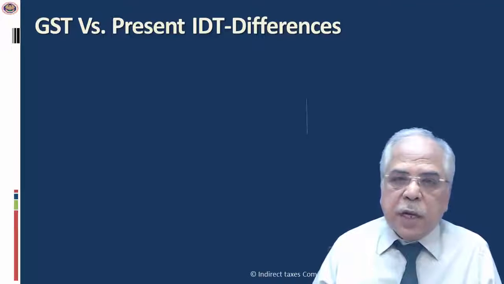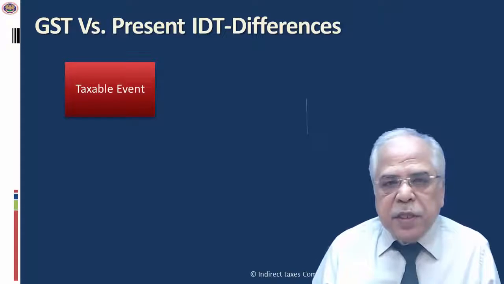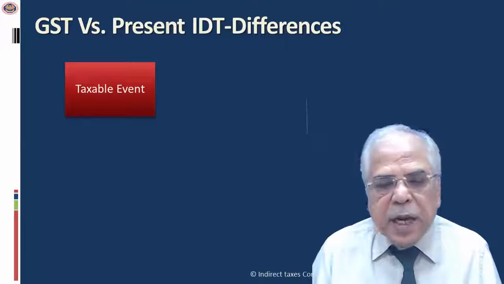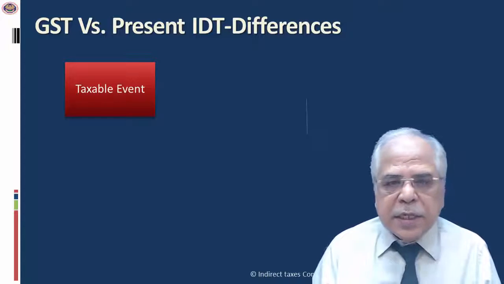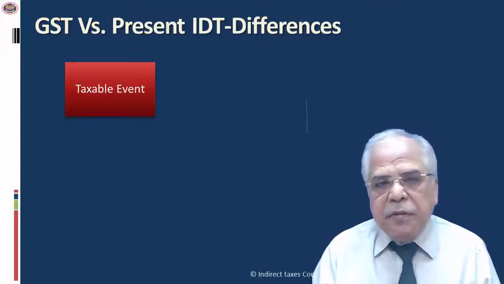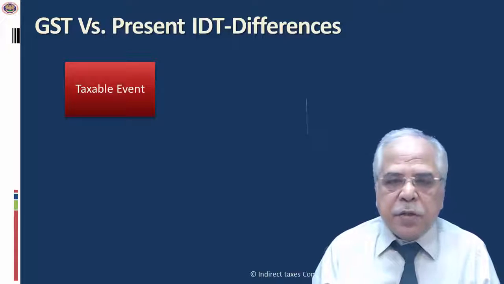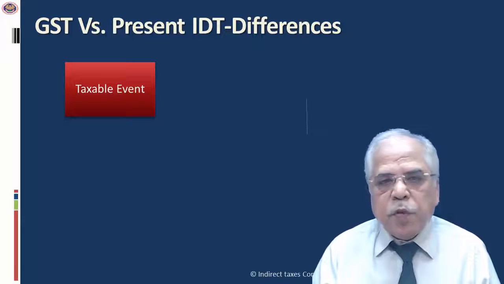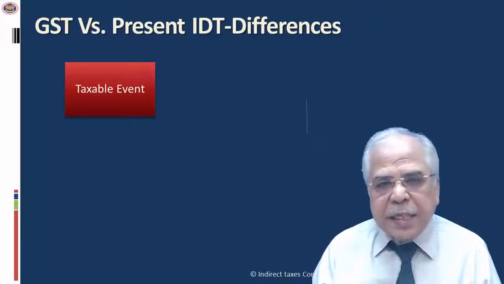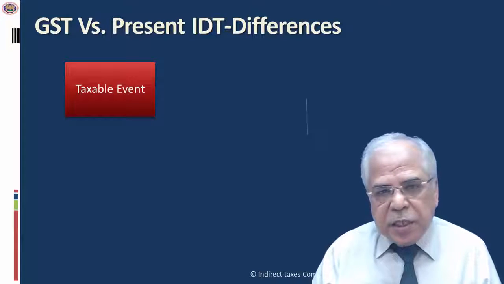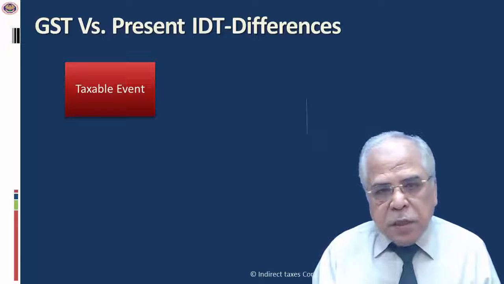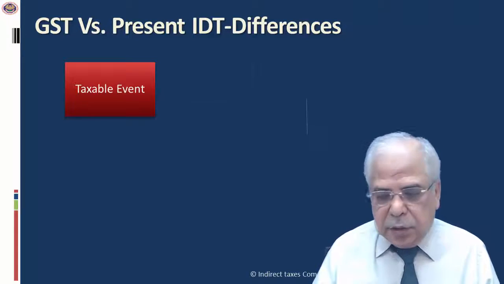Now friends, we'll come to the differences between the GST and the present indirect tax system. The biggest change and the biggest challenge is the taxable event. Presently, VAT is leviable on transfer of property in goods. Excise duty is on manufacture, service tax is on provision of service, whereas the taxable event under the GST is going to be supply. And that is the major change vis-a-vis the present system of indirect taxes.